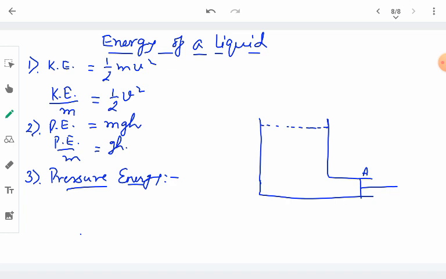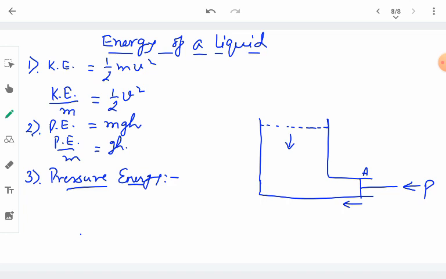So we have to apply some force on A, or we have to apply some pressure, to make the piston move inward. We apply a pressure equal to the pressure exerted by the liquid on the piston. When we apply the same pressure, the piston may be moved inward.